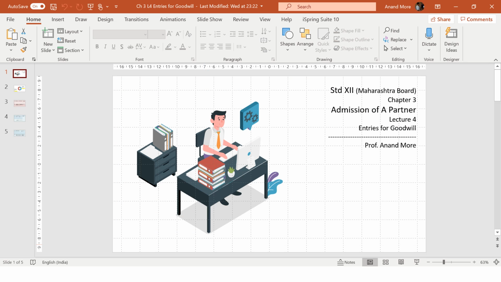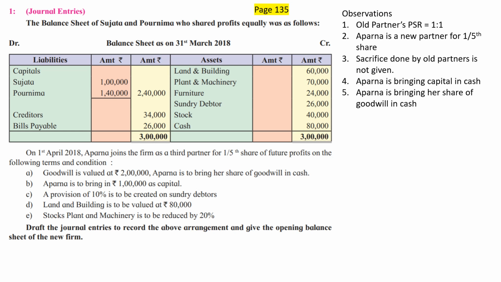Let me now go back to our problem. We can specify Aparna is bringing her share of goodwill in cash. That means we are not going to consider the value of rupees 2 lakh as it is. 2 lakh is the value of the firm's goodwill. We are going to find out how much is Aparna's share in that. That is 1/5. So 2 lakh into 1/5, that's what we are going to do. And then that particular amount we are going to distribute between Sujata and Purnima in the sacrifice ratio. Okay, so that is the observation we have made.